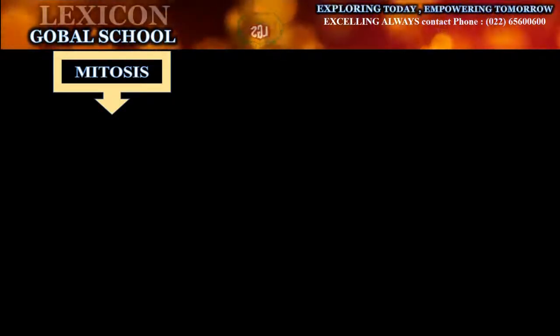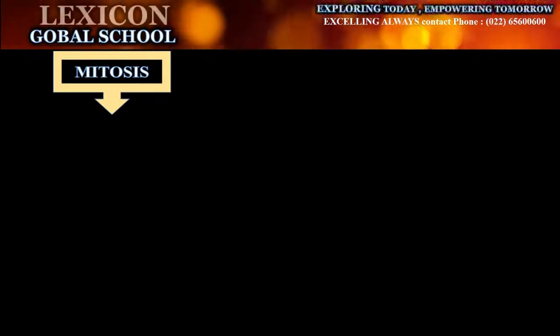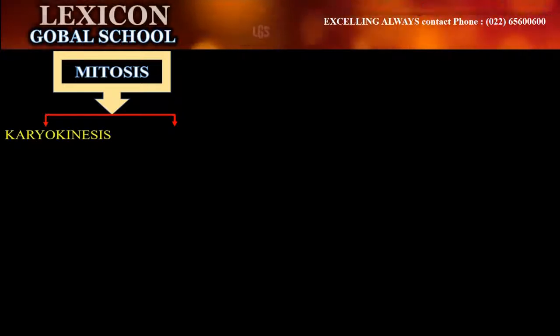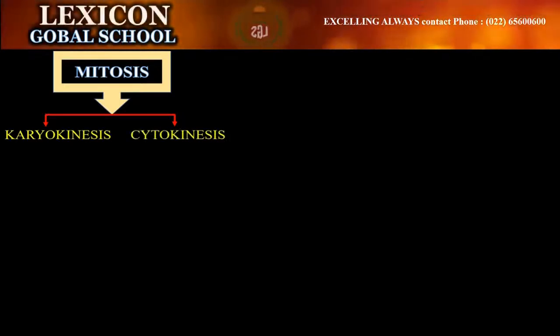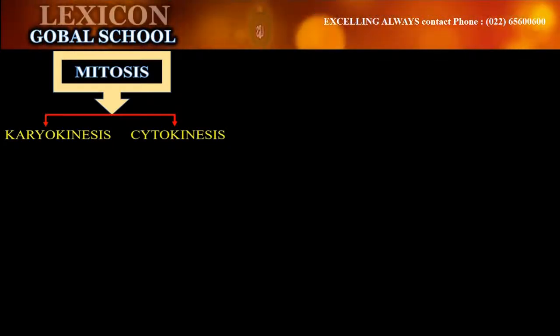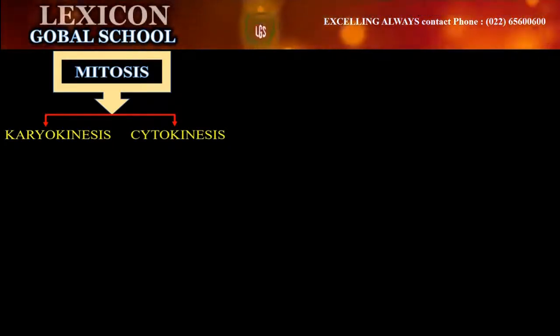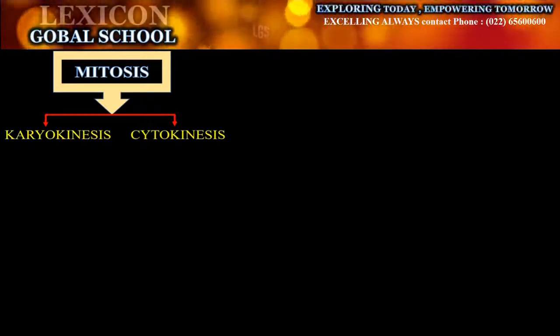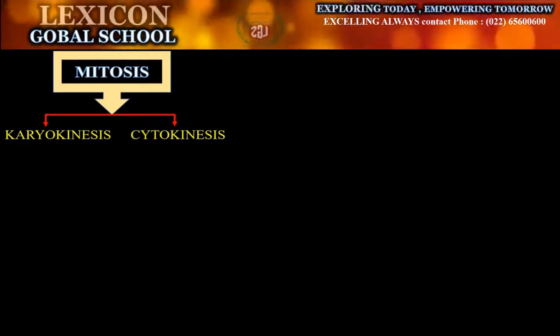If you get hurt, if you are wounded, or any other problems occur in your body, mitosis cell division takes place. Mitosis cell division takes place in two steps. The first one is karyokinesis and the second one is cytokinesis. Karyokinesis means nuclear division, where the nucleus divides itself, and cytokinesis is where the cytoplasm present inside the cell divides.